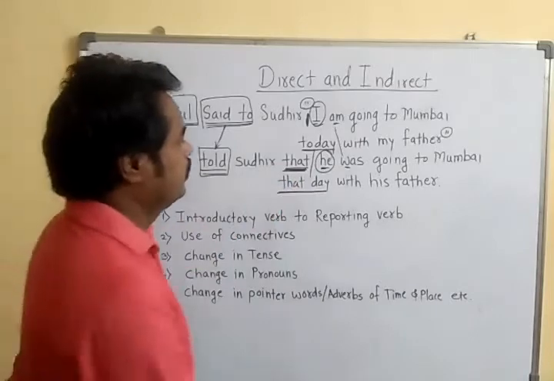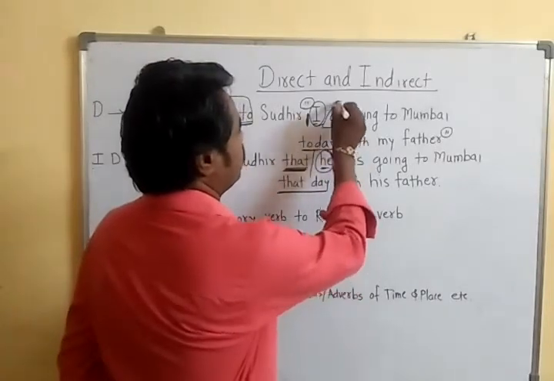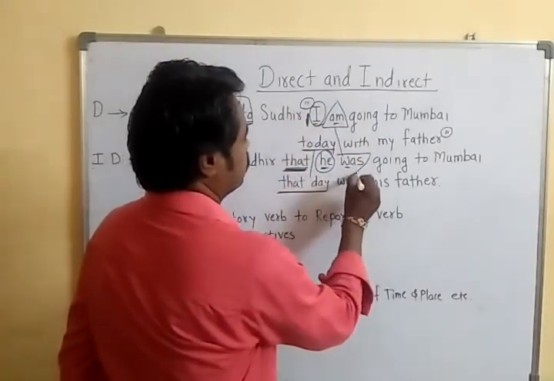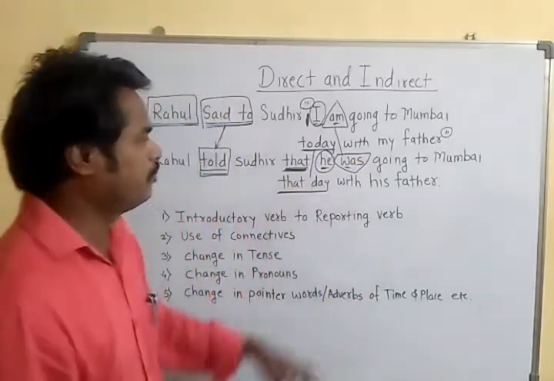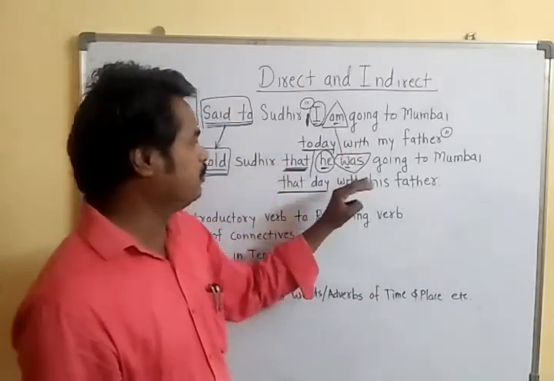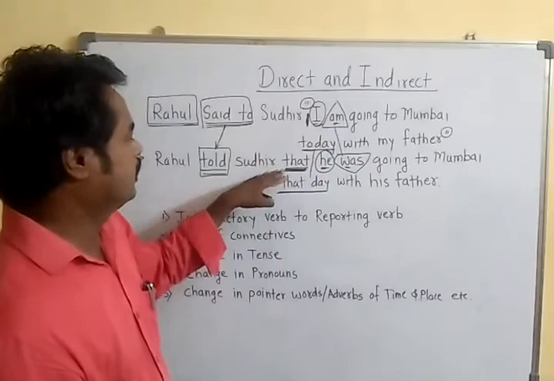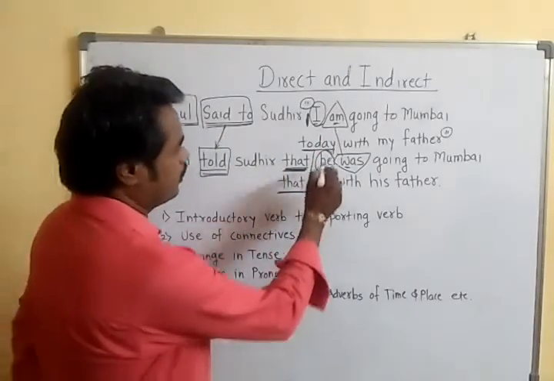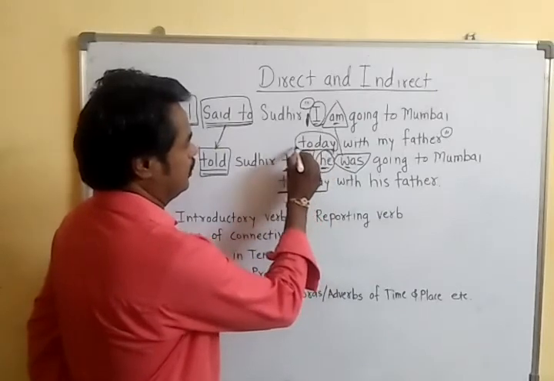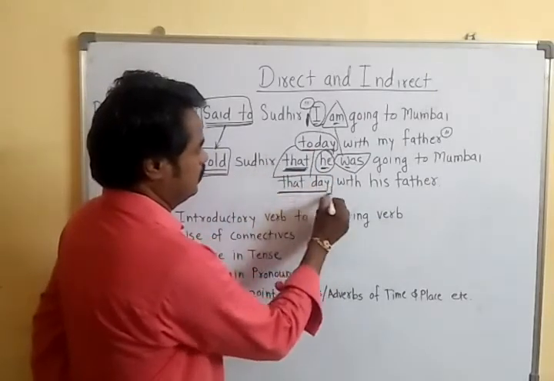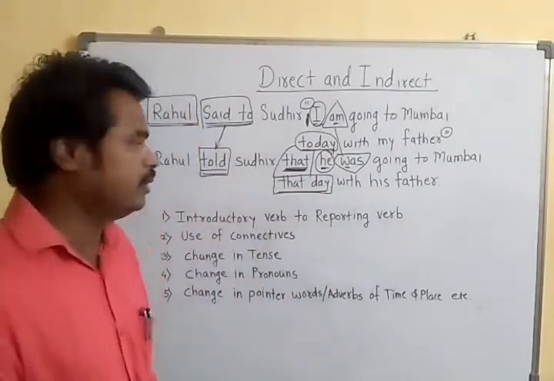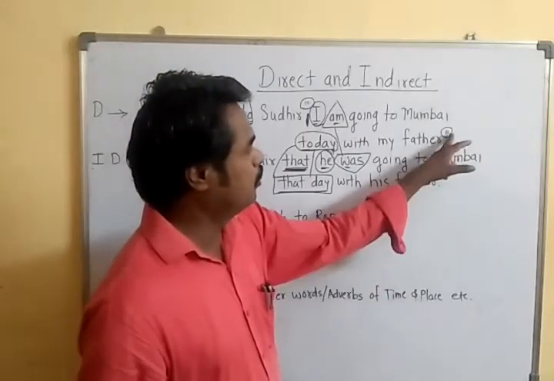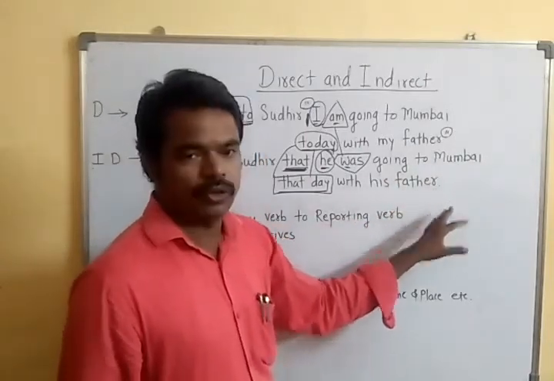And this verb we have to change into the past tense, from present to past. So there is a change in tense, pronoun and connector. And for today, this is another word, today becomes that day. And finally, no inverted commas, only a full stop.